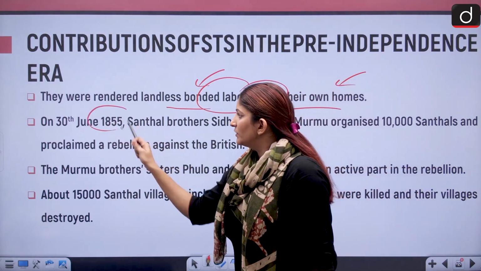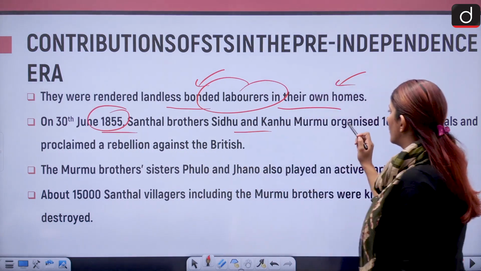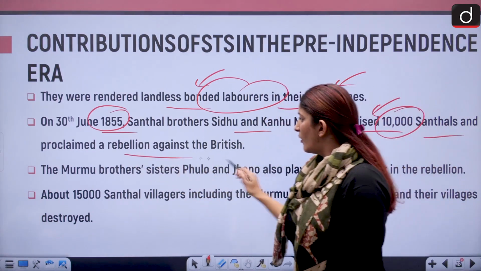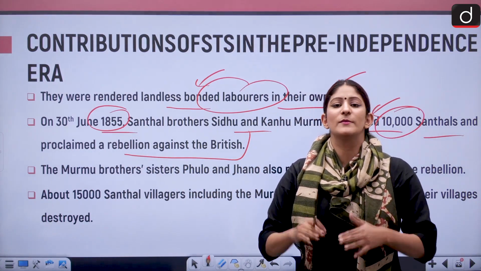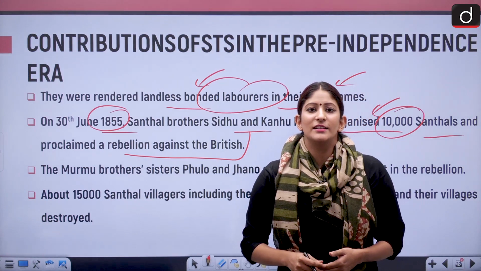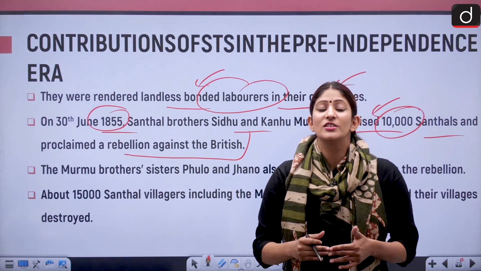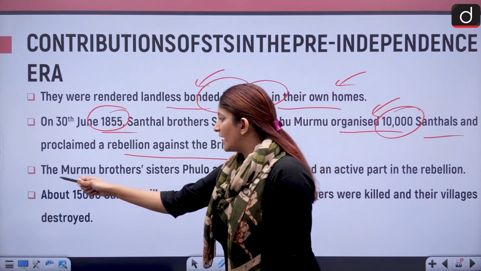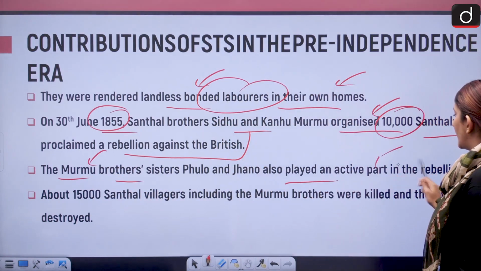So on 30th June 1855, Santhal brothers, namely Sidhu and Kanhu Murmu, organized 10,000 Santhals and proclaimed a rebellion. Now again, similar reasons are there for major tribal revolts. Tribes were undisturbed during the time of the previous rulers, but now these new rulers started coming into the picture to have their own greed fulfilled by taking the traditional economy away from those who were depending on it. And that is the reason for every tribe. The Murmu brothers' sisters, Phulo and Jano, also played an active part in the rebellion.